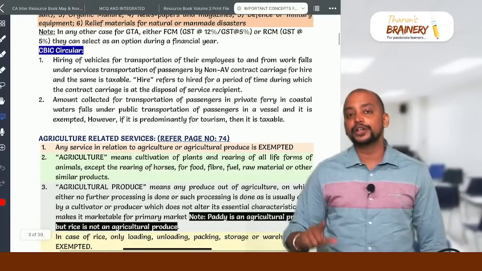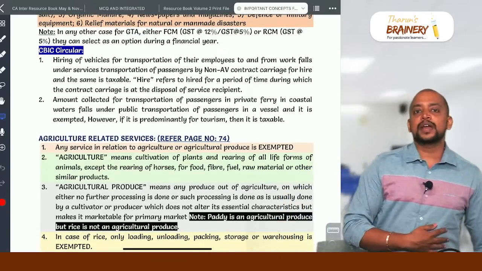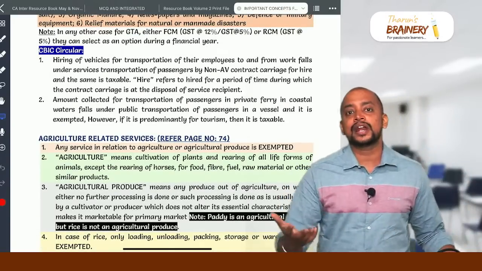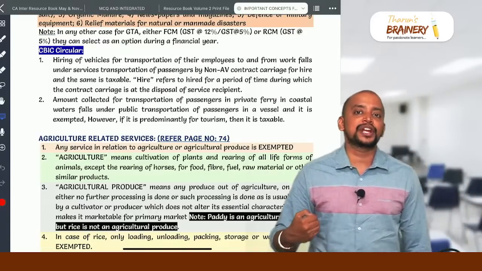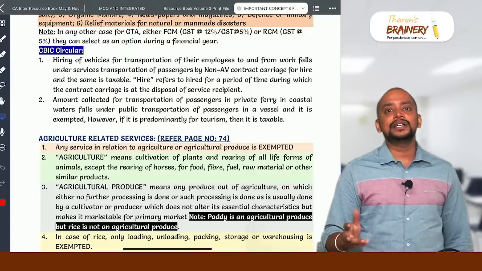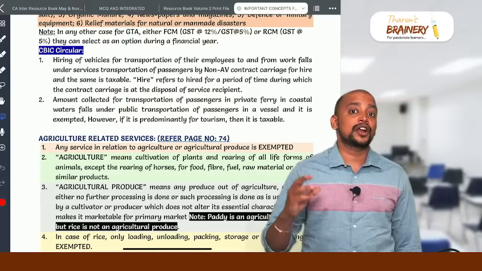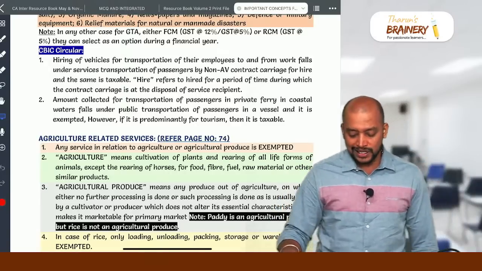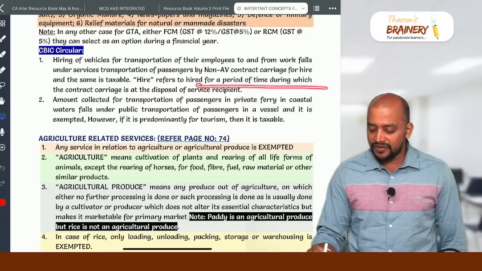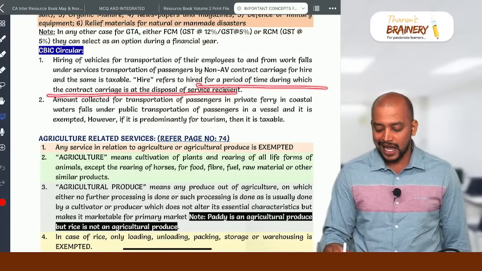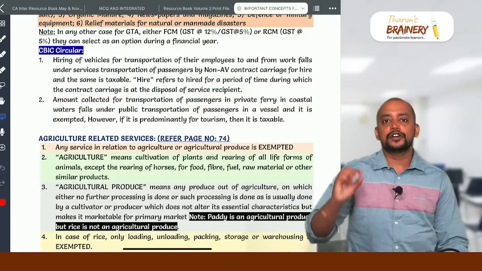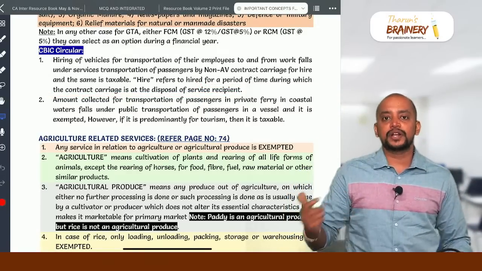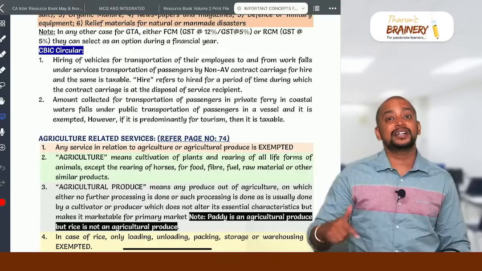Then one more point you need to know is that whenever a motor vehicle is taken on hire by a company for the purpose of transportation of its employees, will it come under hiring of motor vehicles or a contract carriage? Here what they are telling is that if it is hired for a period of time during which the contract carriage is at the disposal of the service recipient, so therefore it is not for a particular trip. If it is for a particular trip, etc., then it will come under transportation.